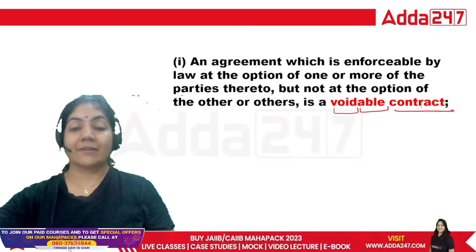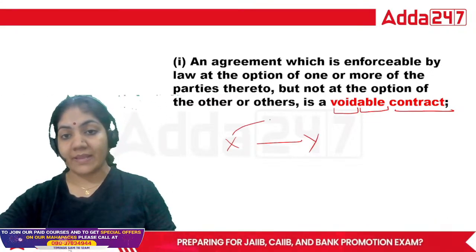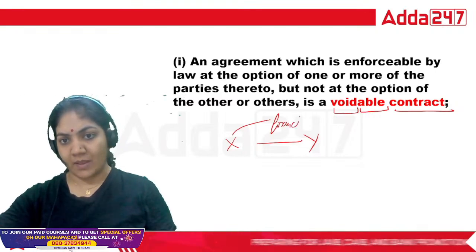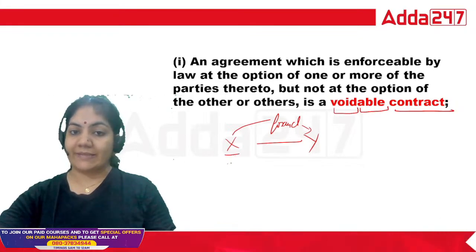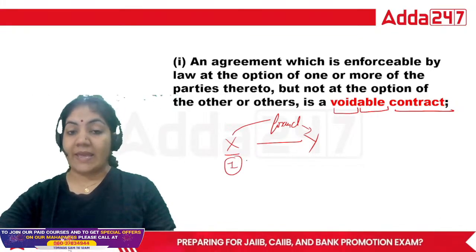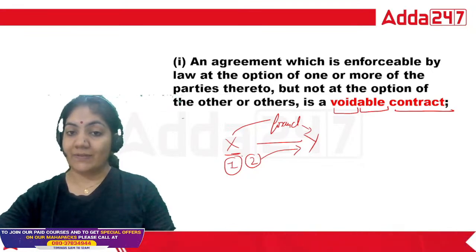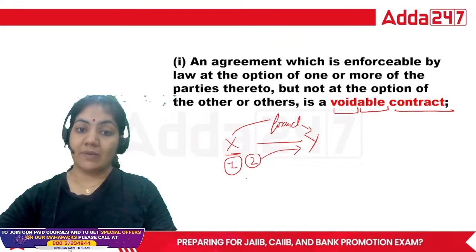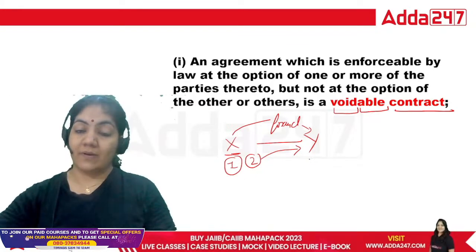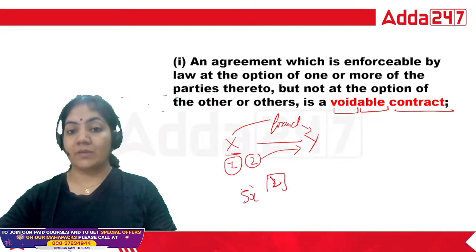Voidable contract. See, X and Y are there. X is doing fraud with Y. X is saying that I have two bungalows, but actually X has only one bungalow, and X gives a bungalow that does not belong to him to the Y person. So in that case, what will happen? X is doing fraud. Suppose Y mistakenly signs the contract and has given 50 lakh rupees for that bungalow.